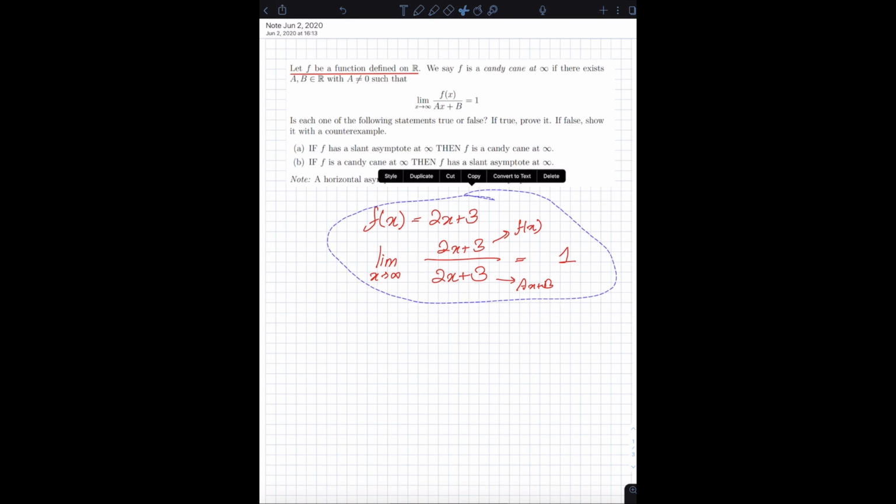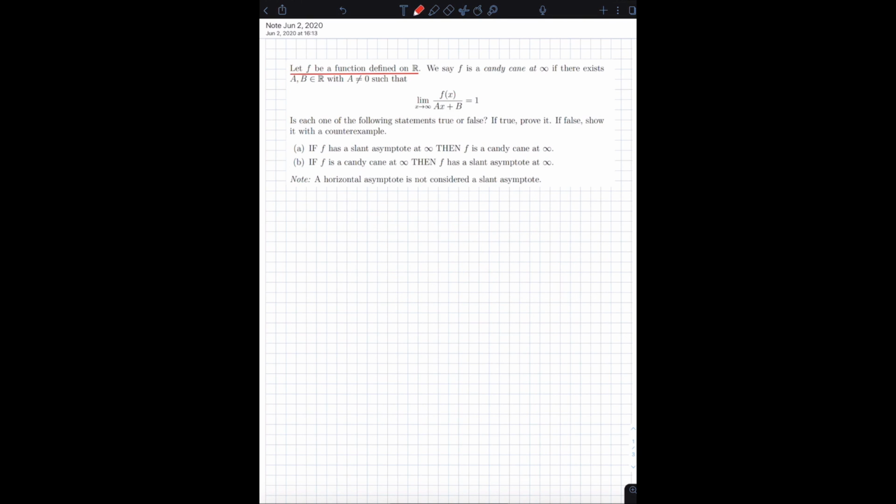Okay. So this is what the definition means. If you want to know what the definition means more intuitively and not with an example, what it's simply saying is that as x approaches infinity, the functions f of x and ax plus b are growing at the same rate. Or you could even say, and this is really non-rigorous, that at infinity, ax plus b is effectively the tangent line to the function f of x.